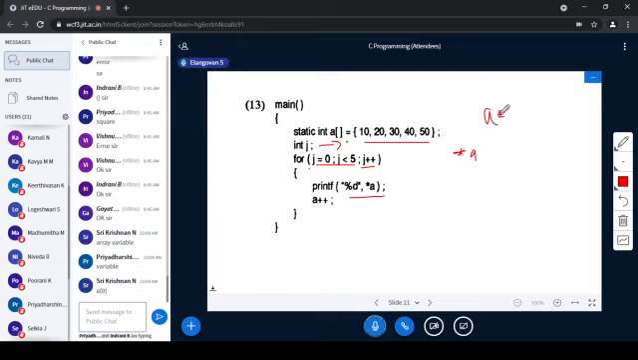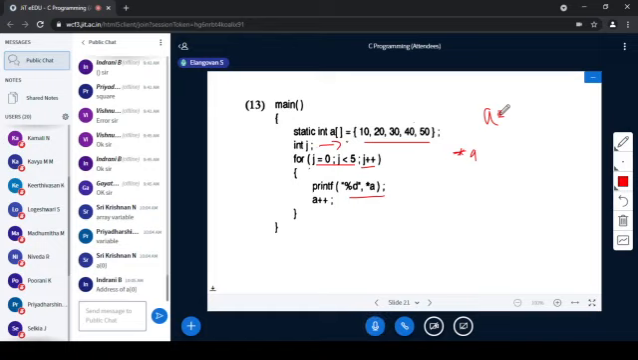Is it a of 0? Address of a of 0, yes. So a means address of a of 0, right? That is called as base address. So the variable name alone, if I am mentioning, then it will act as a base pointer. You have to keep this base address in your mind very clearly.